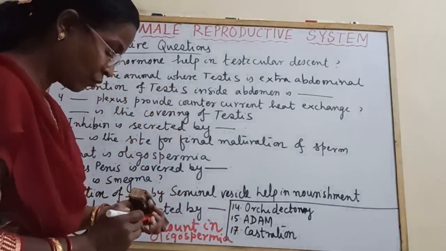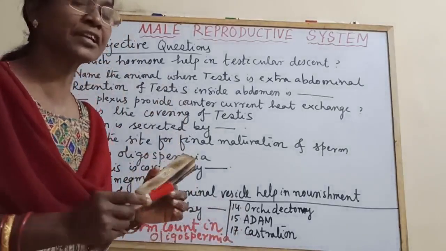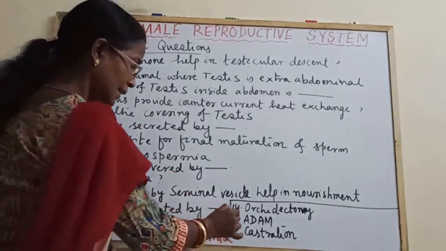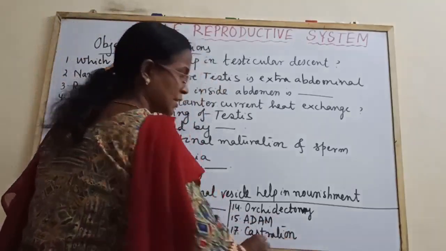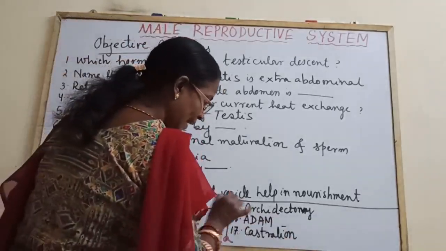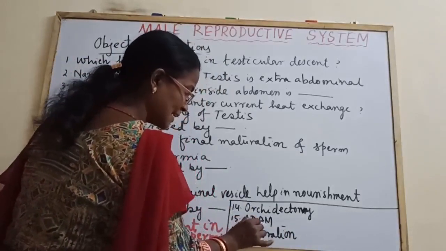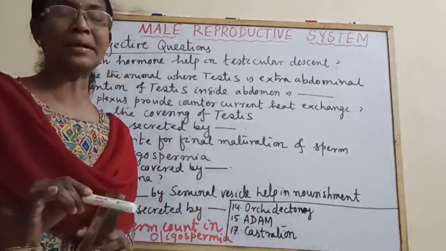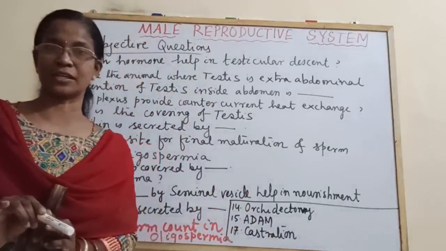In orchidectomy, what is orchidectomy? Castration, or removal of the testes by surgery. It is orchidectomy, or castration, the removal of the testes. ADAM, androgen deficiency in aging male, is also known as ADAM. It is due to hyposecretion of testosterone.